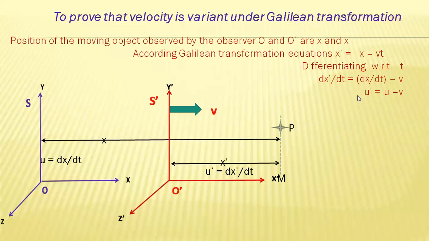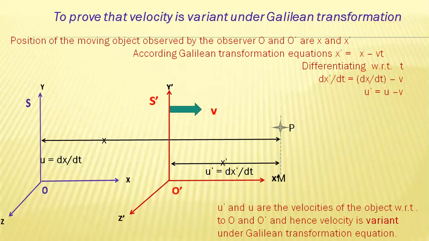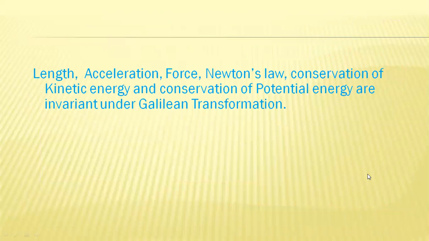So this is u dash equals u minus v. The velocity for the observer O is u, but the velocity for the observer O dash is u dash equals u minus v. Therefore, u dash and u are the velocities of the object with respect to O and O dash, and hence velocity is variant under the Galilean transformation equation.